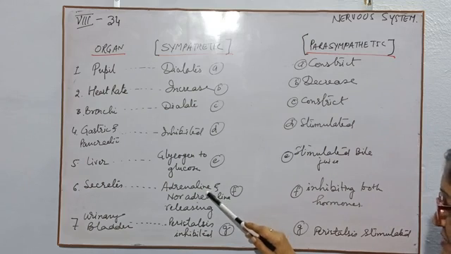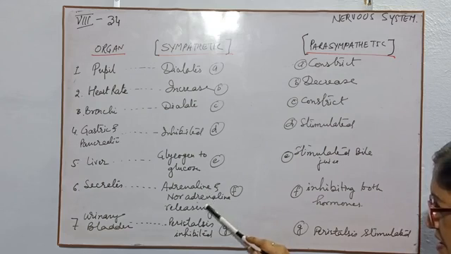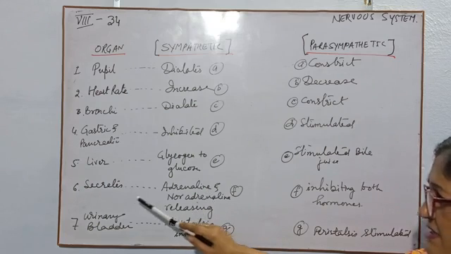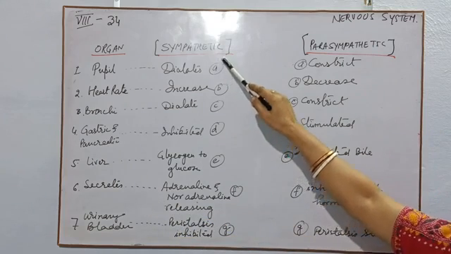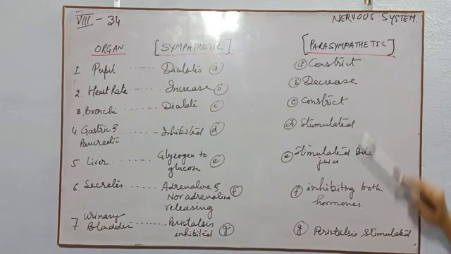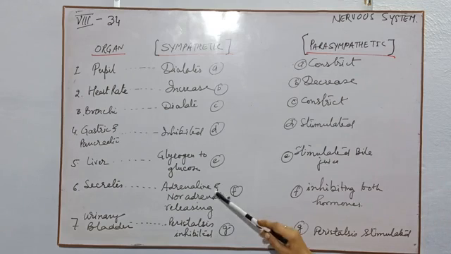So this adrenal gland will secrete adrenaline and noradrenaline. They are released by the sympathetic system, and the parasympathetic system will inhibit it, or check it, or reduce the secretion of adrenaline and noradrenaline.